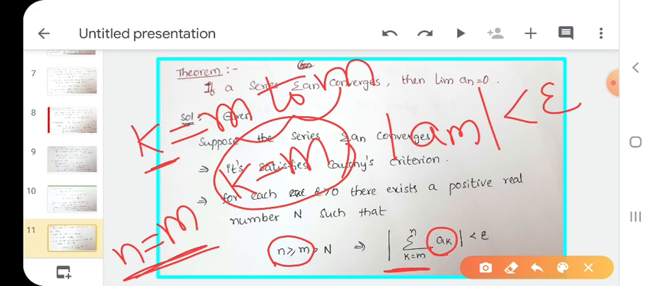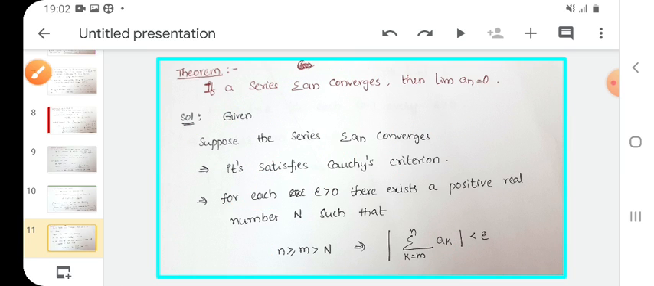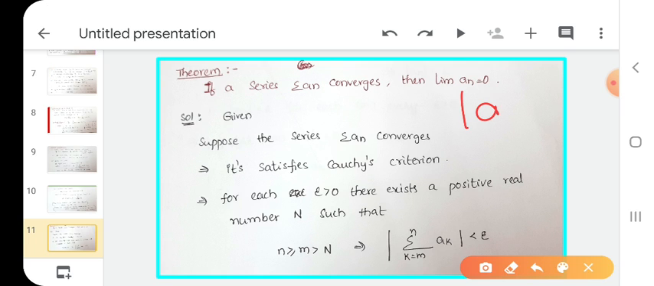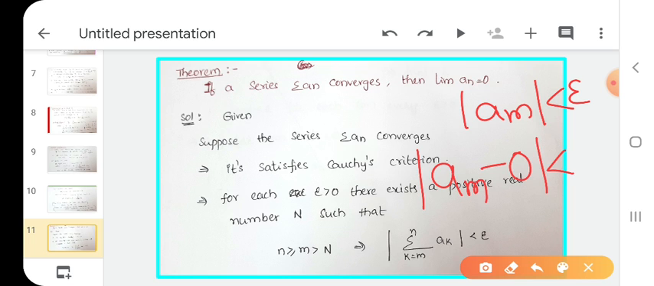If you put k equals m in this definition, what do we get? Already we put summation. Summation means sum of all terms. We have only one term for the k equals m value, that is am. That implies mod am less than epsilon. Is it clear or not? I write mod am as mod am minus 0 less than epsilon. What is the value of am minus 0? am. So I write am minus 0 instead of am.